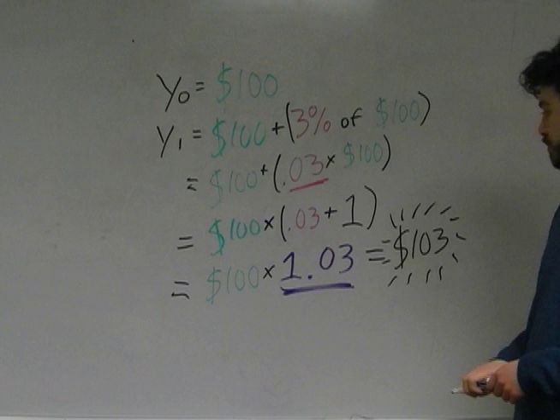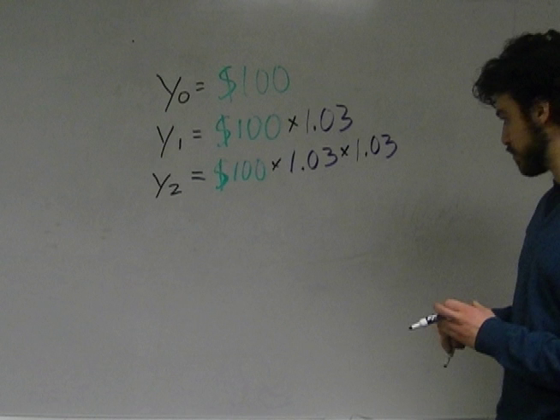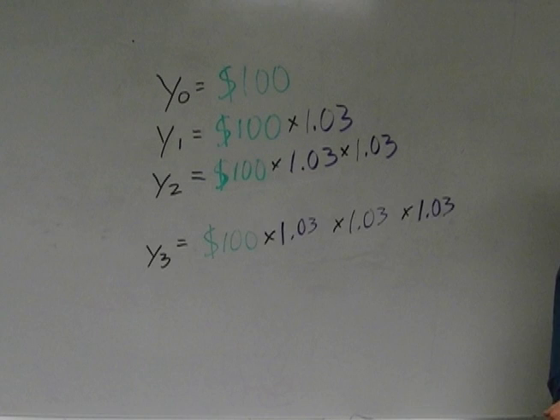This leaves us with $103. So we start with $100. After the first year, we have 100 times 1.03. Every year, I get 3% interest. That means that I end every year with 103% of what I had at the end of the last year. We can continue this pattern going forwards.